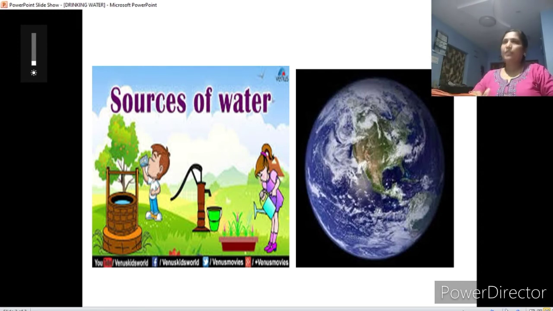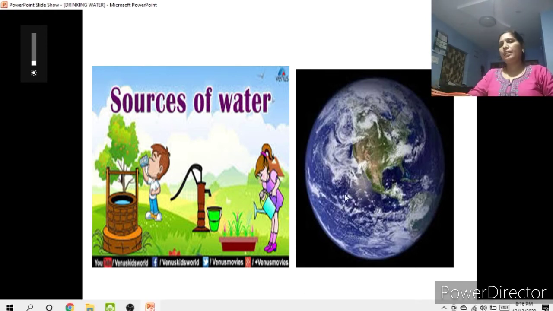List 2 reasons why all people cannot get drinking water. What's the main reason why all the people are not getting water? Because maybe in their areas the fresh water sources are not available, like any lake or pond or river may not be available, or else underground water is very less. So these are the reasons why all the people will not get the water.